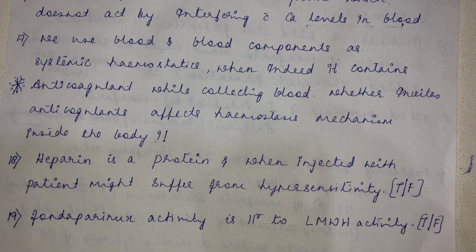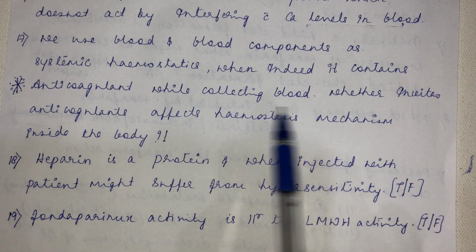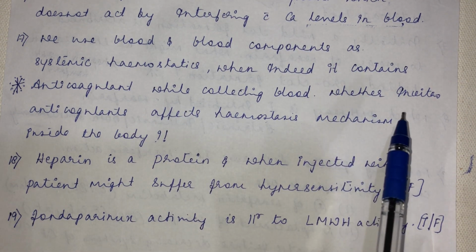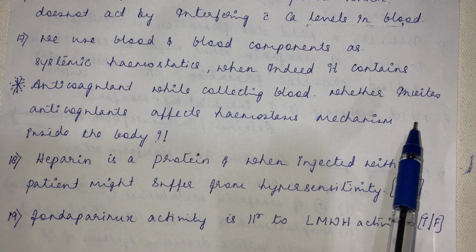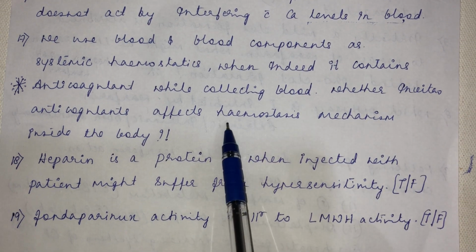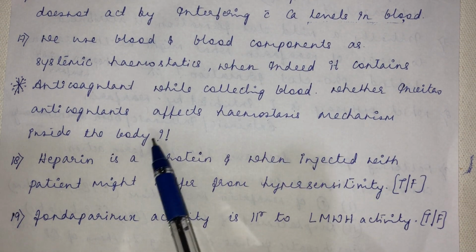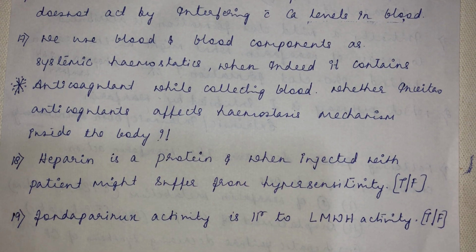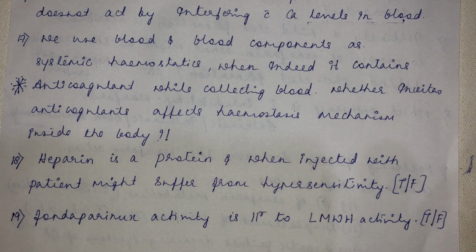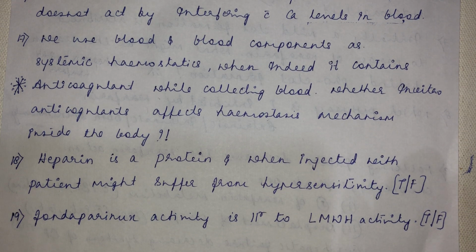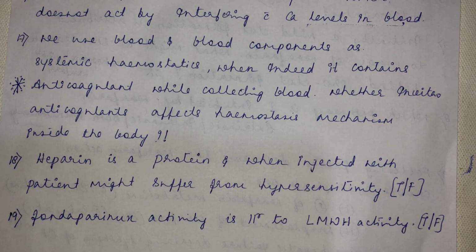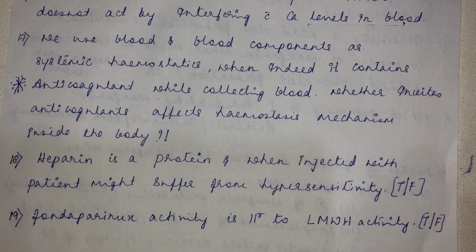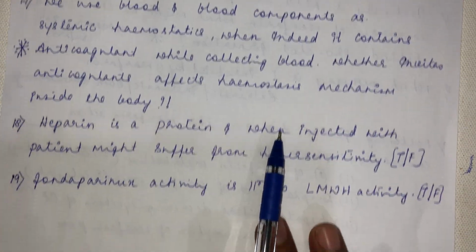See, while collecting that blood or plasma, you use anticoagulant, and the same thing you are giving as blood transfusion. Whether in vitro anticoagulants affect hemostasis mechanism inside the body. See, after a blood transfusion, if the patient is already suffering from a clotting disorder, if you use such blood or blood components, whether it has any effect on the body, it already contains anticoagulant. It's a starred question, think and answer.